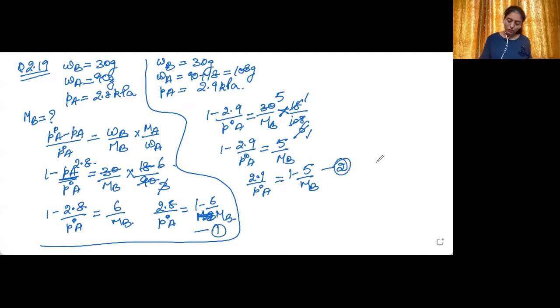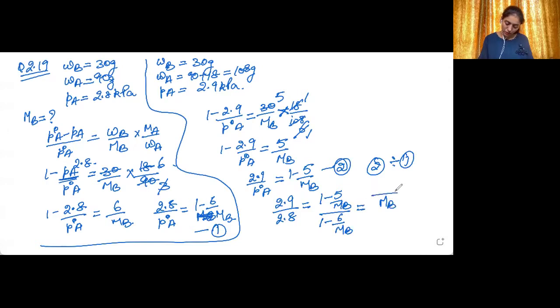Now what we can do is divide equation number 2 by equation number 1. Equation 2 is 2.9 upon P naught A. When we divide, P naught A will get cancelled. It will be 2.9 upon 2.8 equal to 1 minus 5 upon MB upon 1 minus 6 upon MB. So it will be equal to MB minus 5 upon MB upon MB minus 6 upon MB.